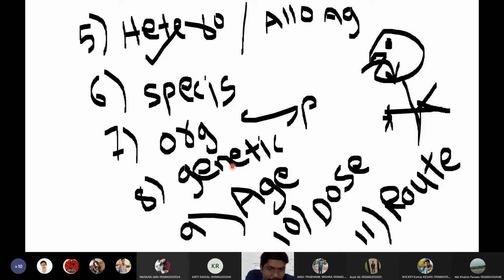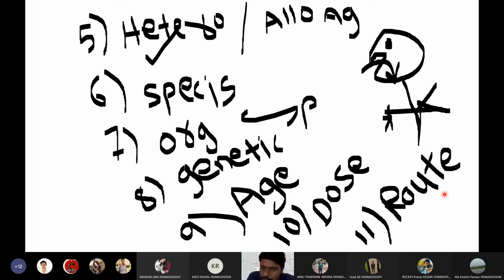The person's genetics also plays an important role in the antigenicity of any particular substance. Then age is one factor. Then dose of the antigen that is administered will determine the antigenicity, and also the route of administration of antigen.